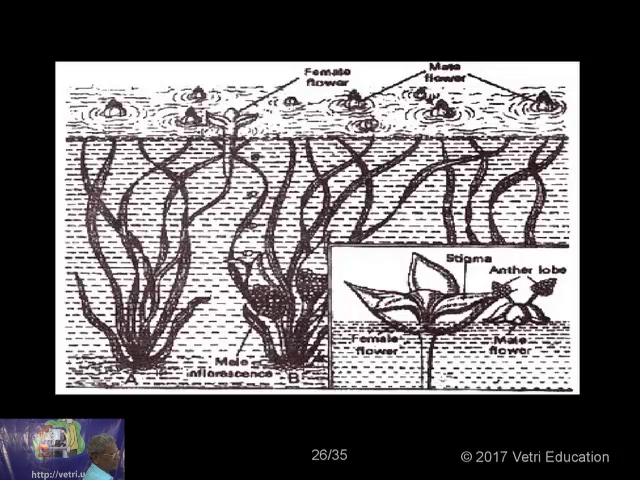A small depression will be there where the female flower is, and by the water current in this depression, all the male flowers will come and get collected surrounding that female flower. When they come near, the anther lobes open, the pollen grains come out, and the stigmatic surface receives the pollen grains. A very beautiful mechanism of pollination in the case of Vallisneria.